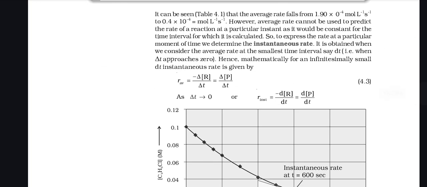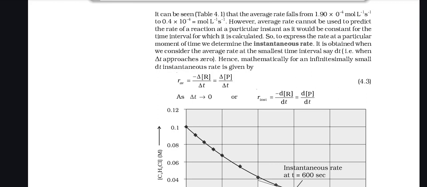It can be seen that the average rate falls from 1.90 x 10 raised to the power minus 4 mole per liter per second to 0.4 x 10 raised to the power minus 4 mole per liter per second. However, the average rate cannot be used to predict the rate of a reaction at a particular instant, as it would be constant for the time interval for which it is calculated.